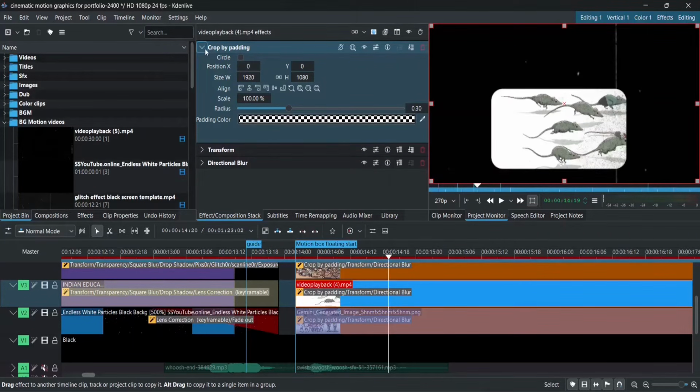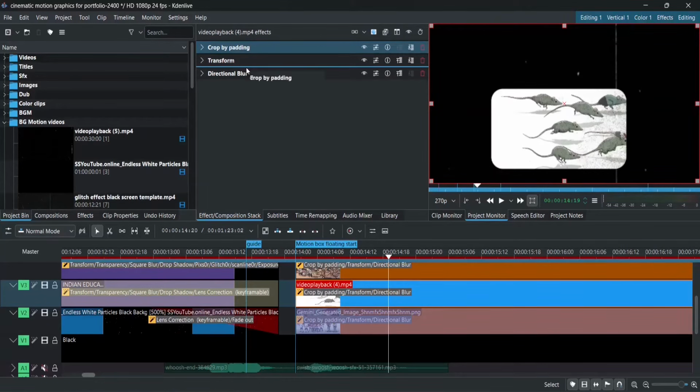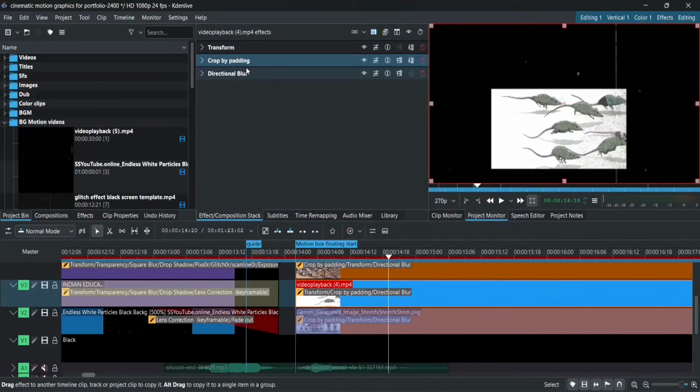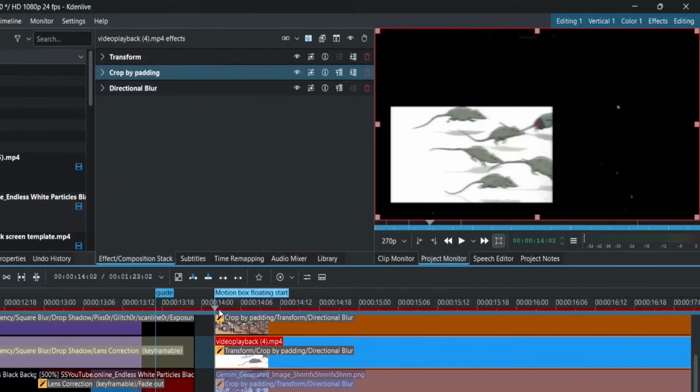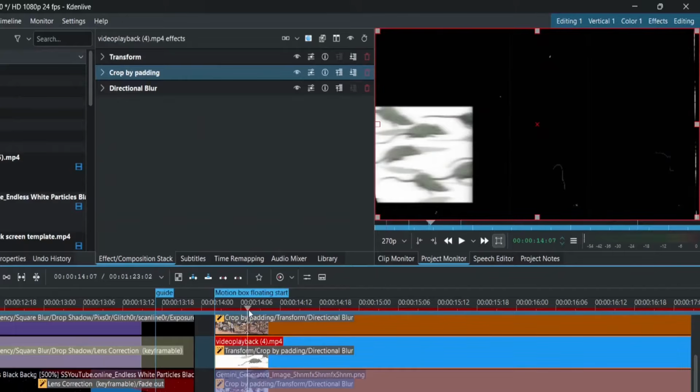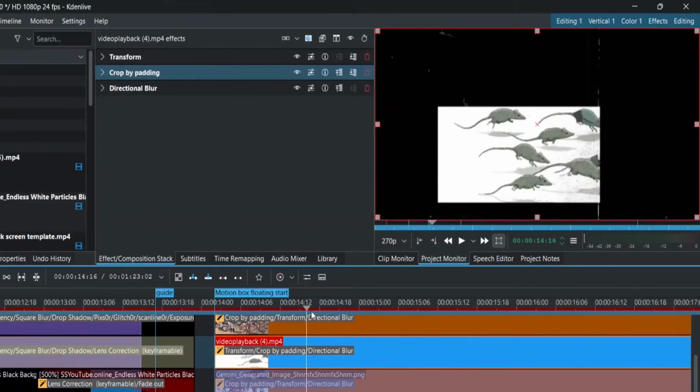Why? Because Kdenlive processes effects in order from top to bottom. If you place crop by padding after something else, that other effect will be applied to the uncropped version of the clip, and only afterward will the crop be added, which usually isn't what you want. So remember, put crop by padding at the top.